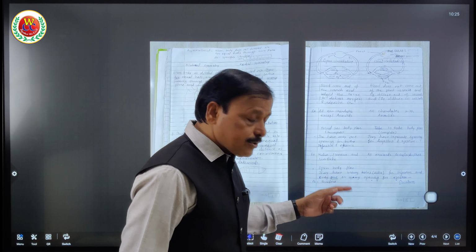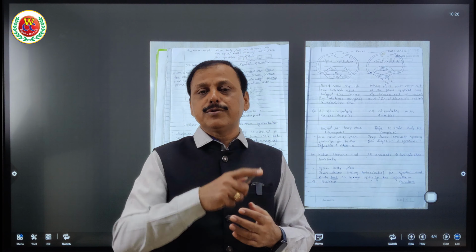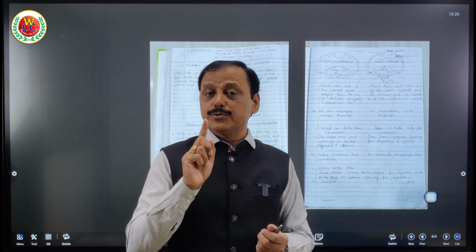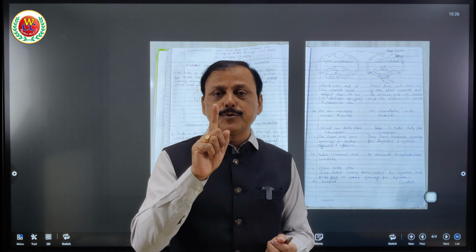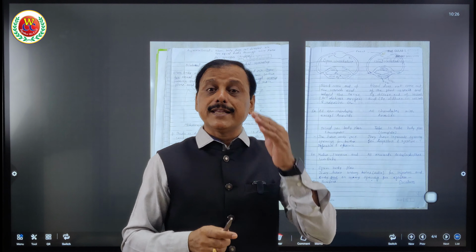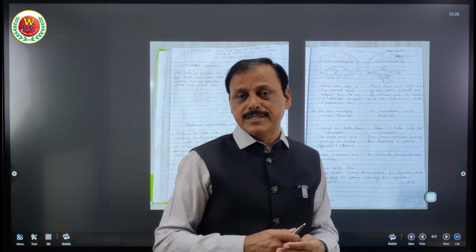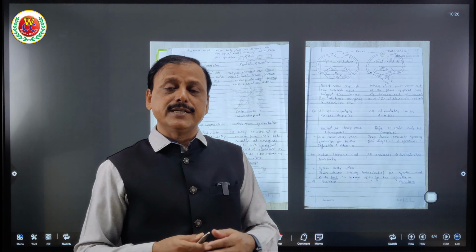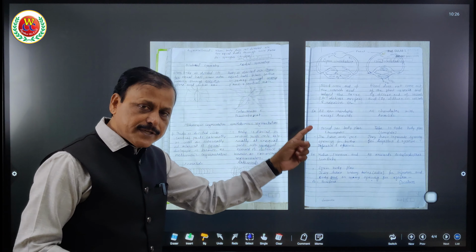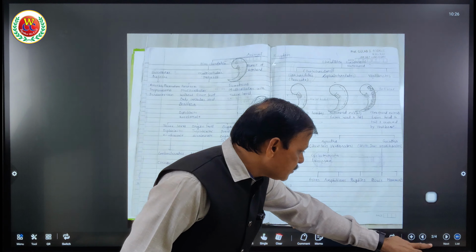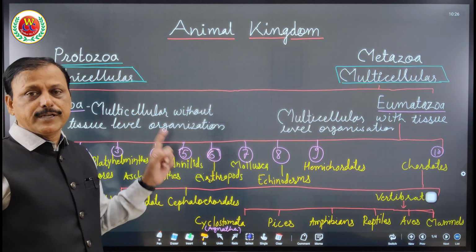So here is cellular organization. In that, two major things you can use again. One, open canal system or water canal system. Only Porifera has a water canal system and Echinodermata has a water vascular system, and that we are going to learn in detail when we learn about that phylum. I hope you got these basic characteristics which are supposed to be used to classify the whole animal kingdom.